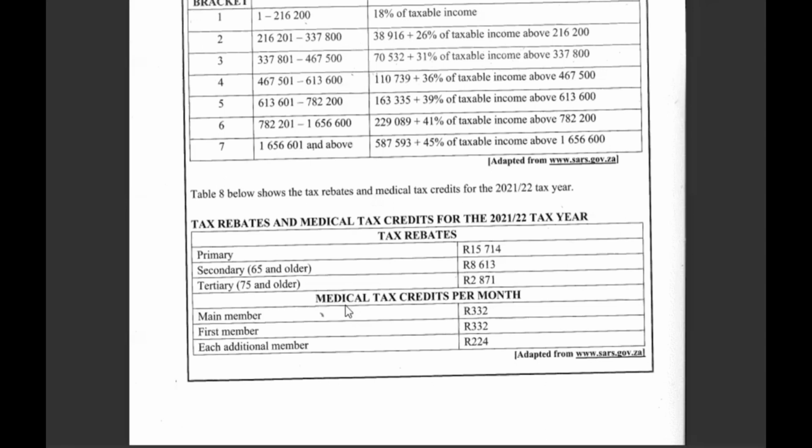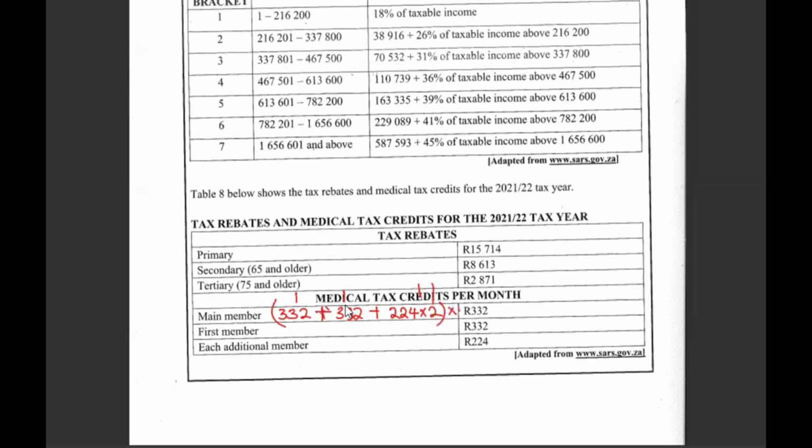So remember, we are looking at taxable income. So the main person takes 332 plus another person takes 332 plus 200. This will be multiplied by the other 2 because if they are 4, one person, the second person, third and fourth. So this is monthly, but we want it to be annual.